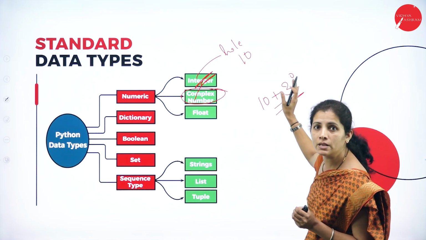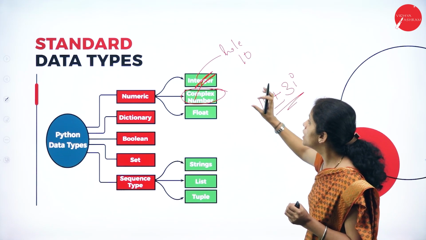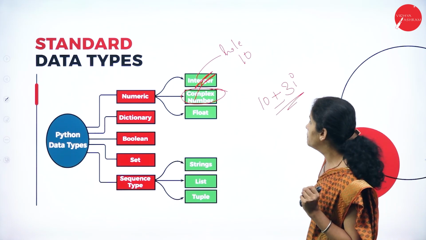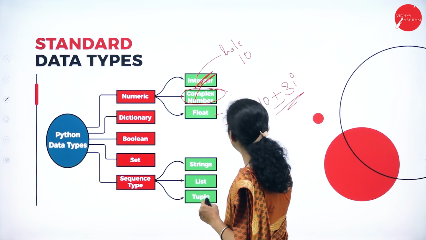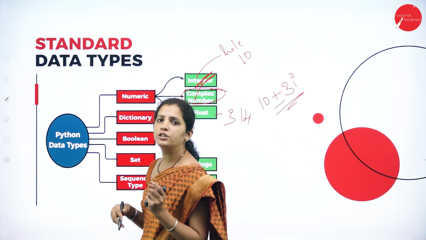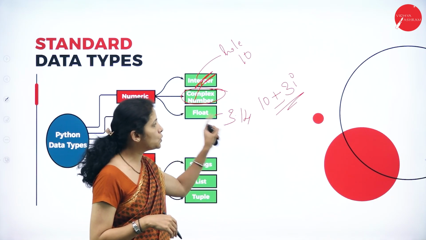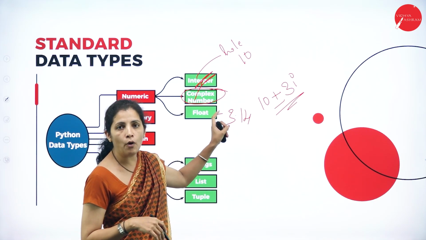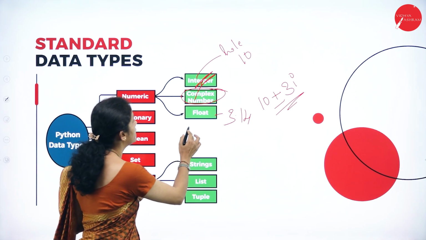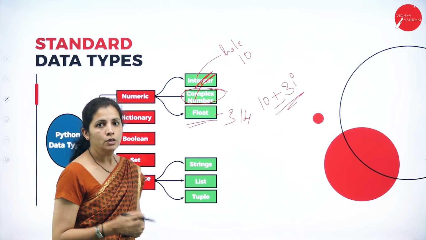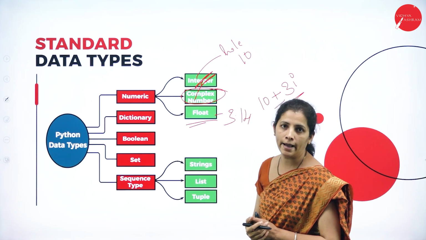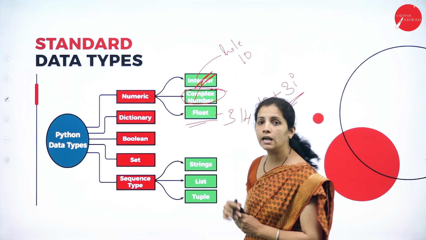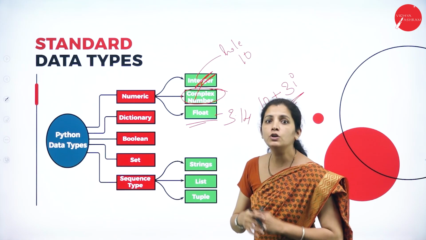This kind of representations are known as complex number. And for example, if I have 3.14, it is fractional, right? So to store the floating point number, I required float. So this is the first data type supported by the Python. So what is the first data type? It is numeric. So numbers.